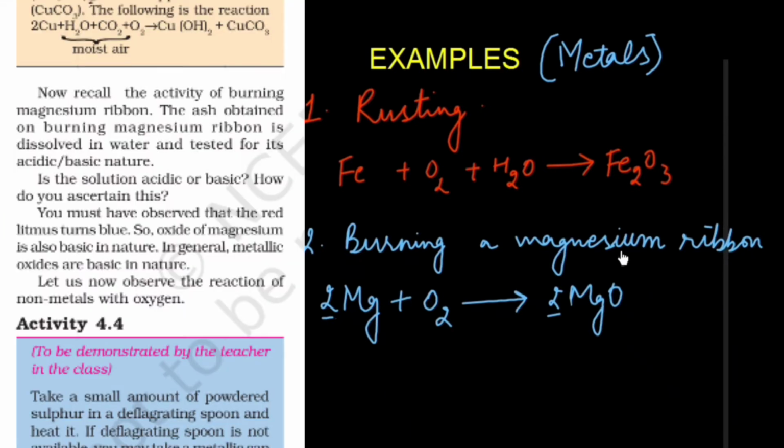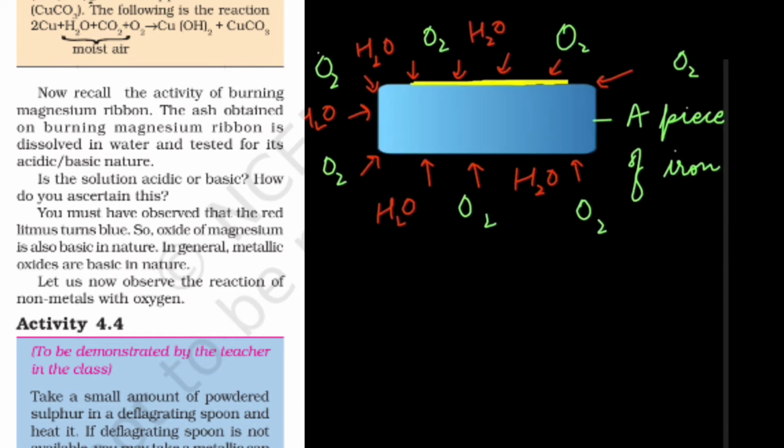The second is burning a magnesium ribbon. We know that magnesium is a metal. When it reacts with oxygen, it forms magnesium oxide. Now after burning, the ash which is produced, if we mix it with water and test it using an indicator like litmus paper, we will find that the red litmus turns blue. That is, bases turn red litmus blue. That is why we can say that these metallic oxides are basic in nature.